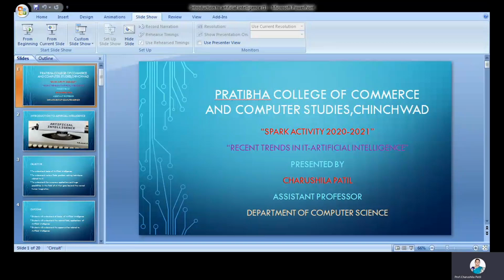Now next comes the history of AI. When was AI developed, when did it come into the picture? It started from 1943, with the evolution of artificial neurons. The scientists thought about the artificial neuron, that like the human brain, we can develop an artificial brain. Then in 1950, the scientist Alan Turing developed the Turing machine, which had some logical reasoning capabilities. But the actual birth of AI is in 1956.